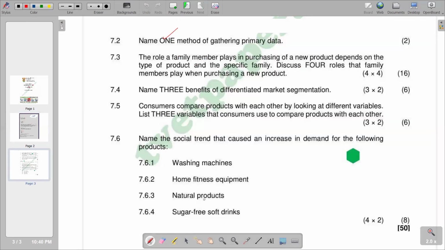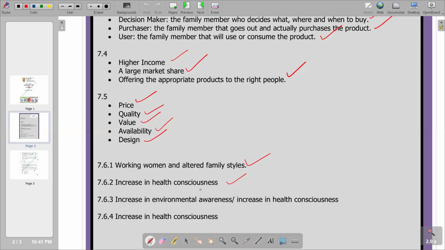Then we move to the next one, which is the demand for natural products. What can be the cause of the increased demand for natural products? You would see that the increase in environmental awareness can also lead to an increase in demand for natural products. So basically, an increase in environmental awareness, or we can also say an increase in health consciousness. So that's what we have on 7.6.3.